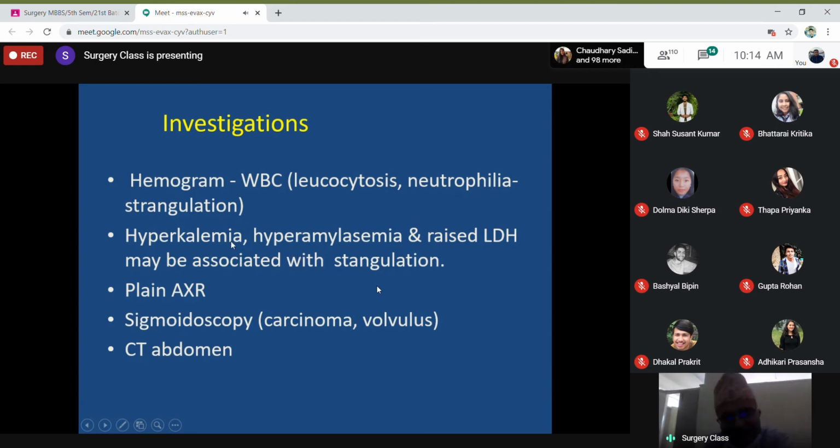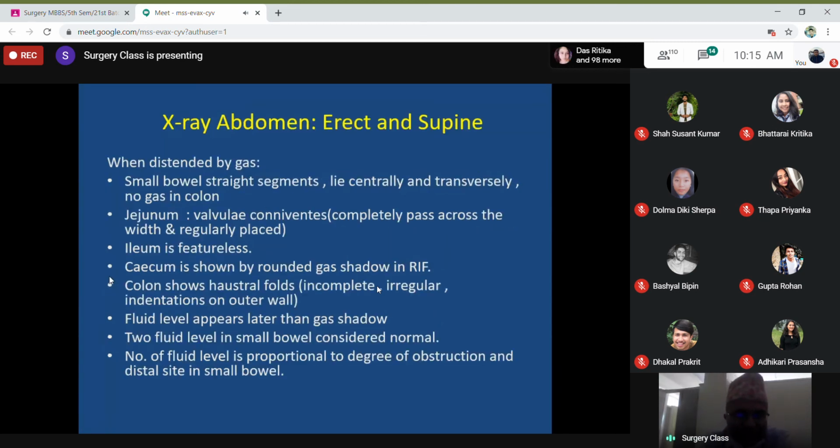But what you expect in these investigations, especially you expect leukocytosis and neutrophilia, which will suggest strangulation. You may suspect hyperkalemia as well as hypokalemia. Then you do the plain X-ray. This is the most important and diagnostic. What you see in the abdominal X-ray is written here. There are so many things written. I'll describe this in the picture.